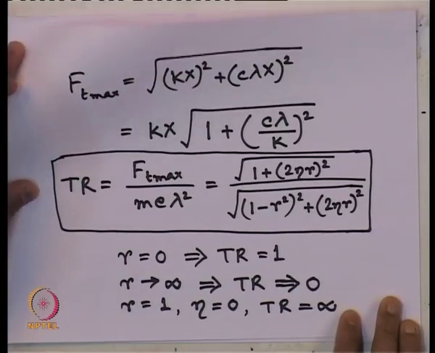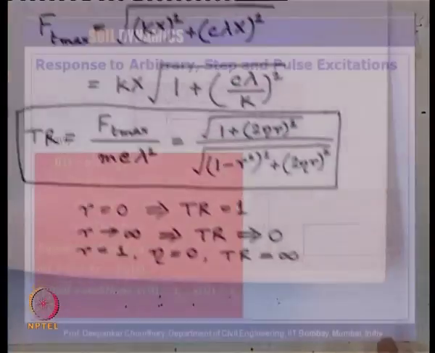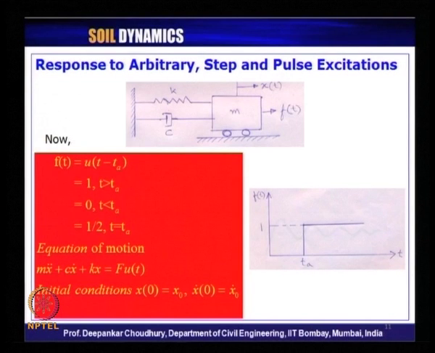Okay? So, now let us move to our next subtopic, that is response to arbitrary step and pulse excitation. So, we have seen the cases of forced vibration with harmonic excitation, with rotating imbalance.